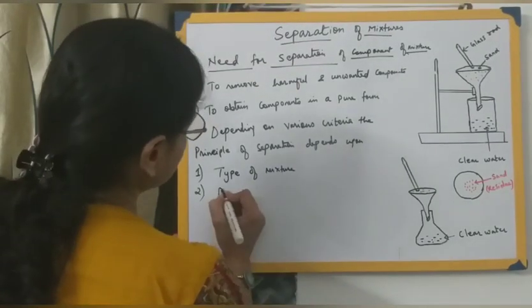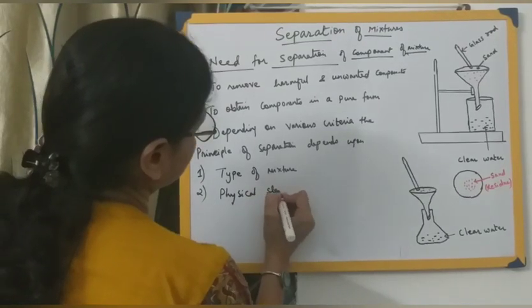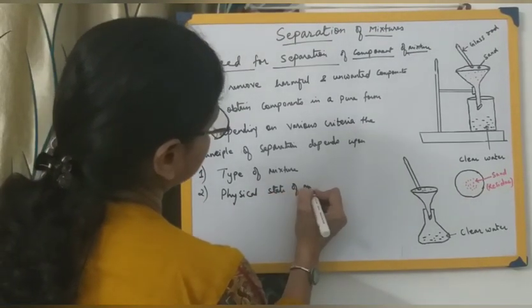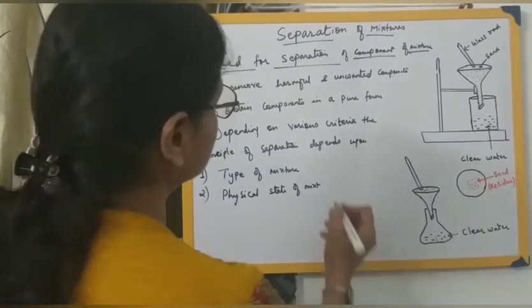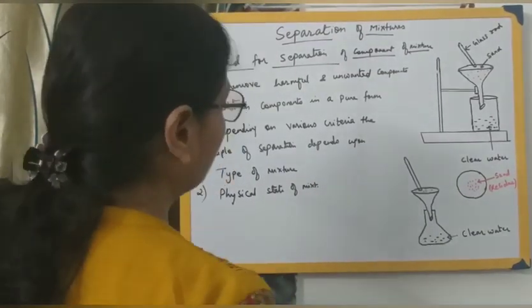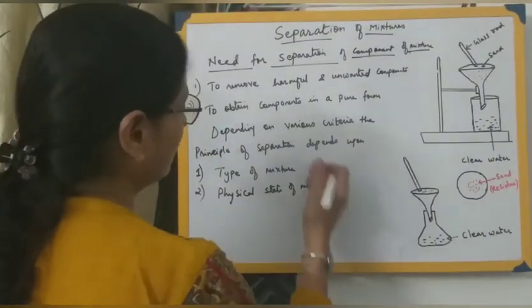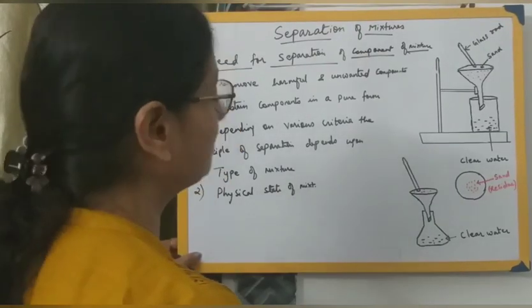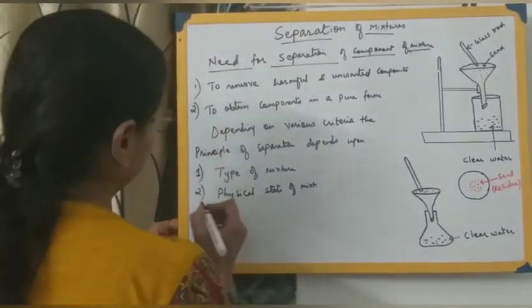Next is the physical state of the mixture. Whether it is solid, liquid, or gas, and what type of mixture. So for the physical state of the mixture, you can consider homogeneous, heterogeneous, whether the particles are big or whether the particles are small.